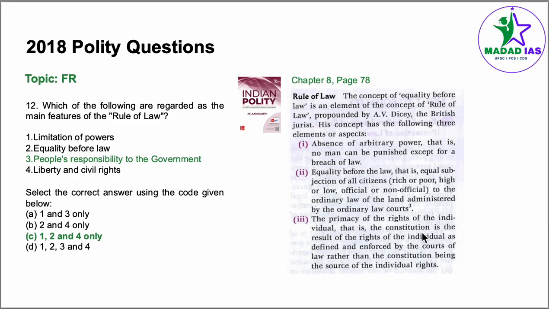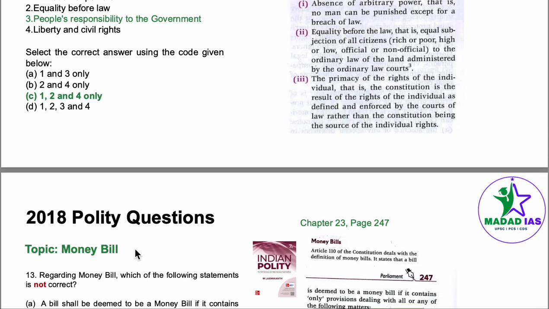The primary rights of the individual in a constitution are a result of the rights of the individual as defined and enforced by the courts. So 1, 2 and 4 are the correct answer. Point number 3, people's responsibility to government, is incorrect, as there is no feature like that. The government is responsible to the people, people are not responsible to the government. Answer becomes 1, 2, 3.